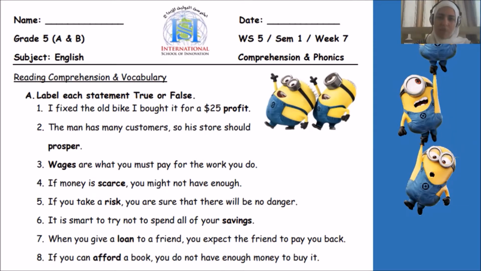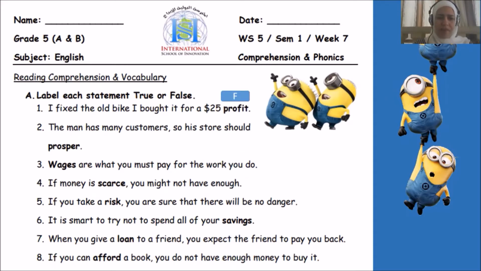So in each statement, there is one of the keywords used, but maybe it's used in the correct context or in the wrong context. If it's used in the correct context, we say true. If it's used in the wrong context, we say it is false. Profit. Okay, when we buy something, do we get a profit? No, for sure. We pay for the thing that we bought. So the first one is false.